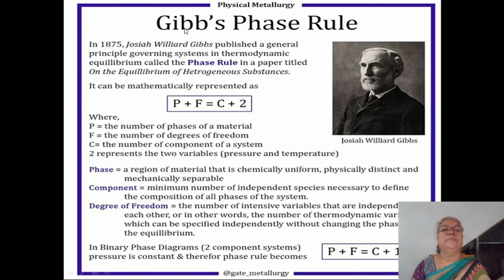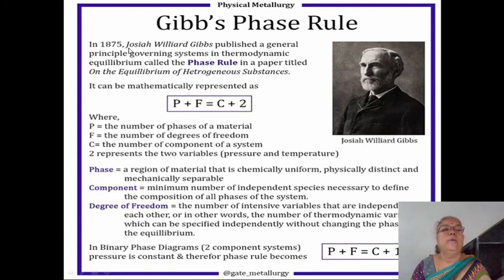Here again, up till now you have studied the Gibbs phase rule, and this is the photograph of Joseph Willard Gibbs.